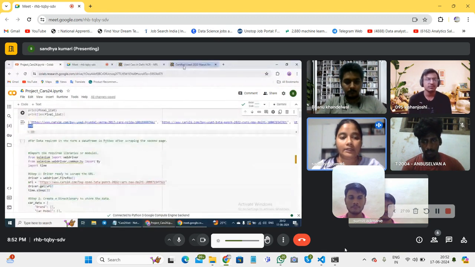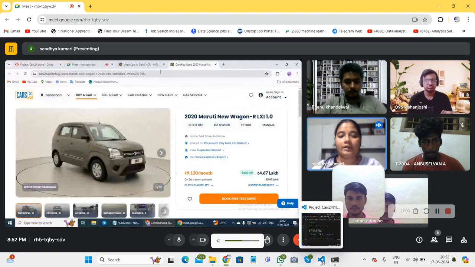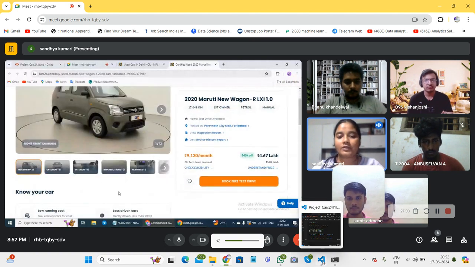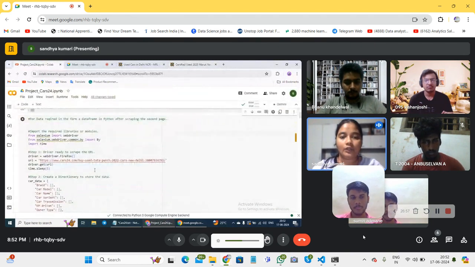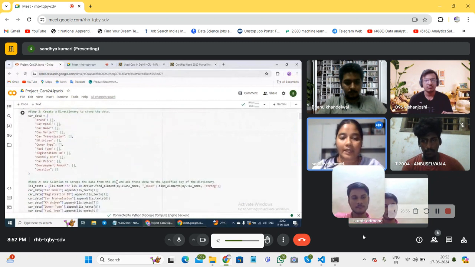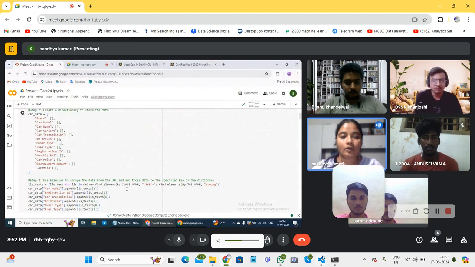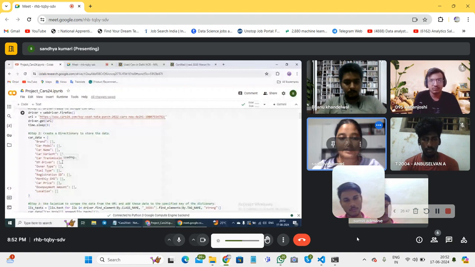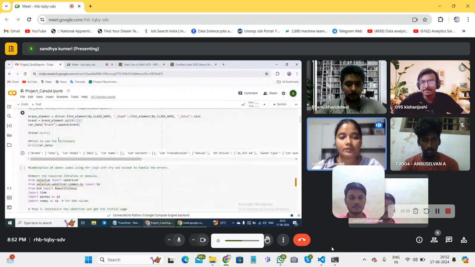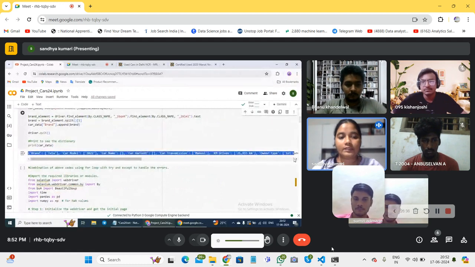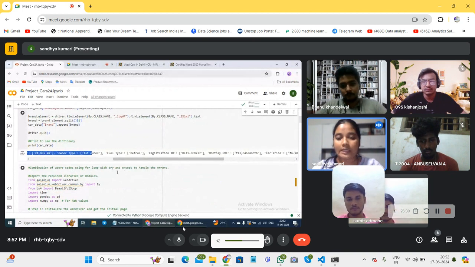After this, we came to this page, and first we tried it for one page to extract the data and see what the structure looks like. For this we used Selenium to extract the data by class name method and by tag name method, and hence we got all our data in the form of a list in a dictionary, which is easy to convert into a data frame and hence easier to convert into a CSV file. If you run this code for an individual page, you will see the dictionary where every key is present with its own required value.